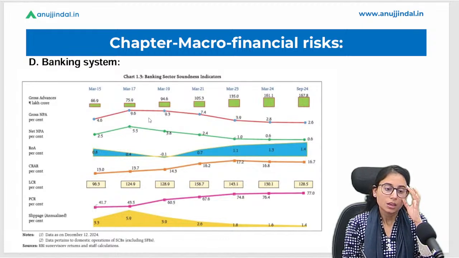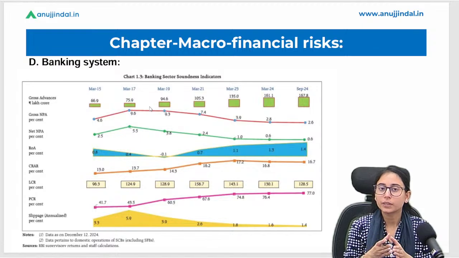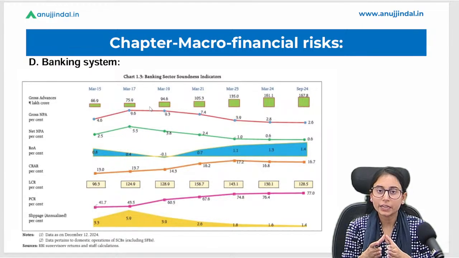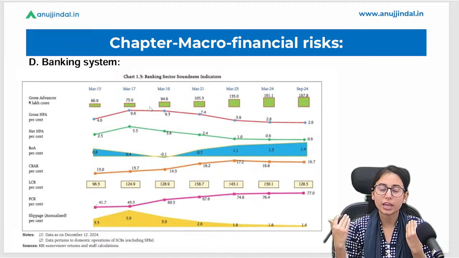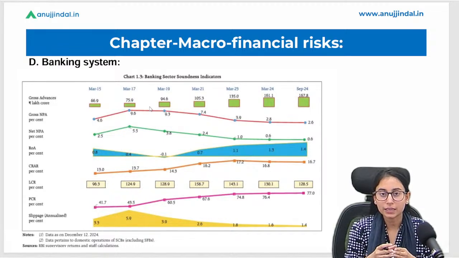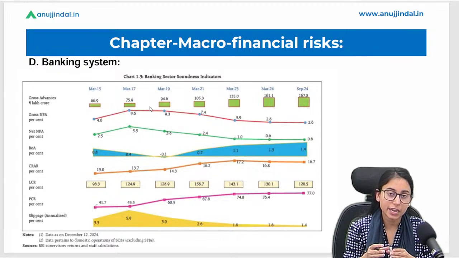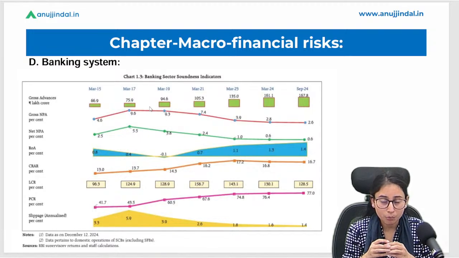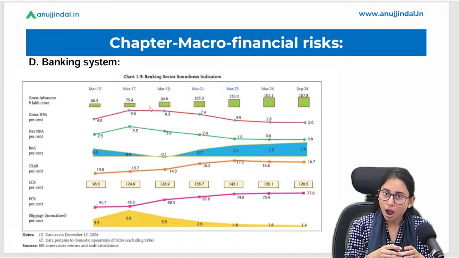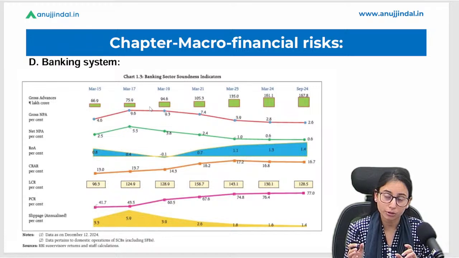Okay, so now we have come to the banking system. Okay, first we discussed global level, we come to Indian level. Okay, we talked about external sectors. Now we have come to banking system. Now we will discuss some key metrics and indicators regarding the banking system. These indicators are very important. Understanding what are these indicators and what is their factual point, both are very important.